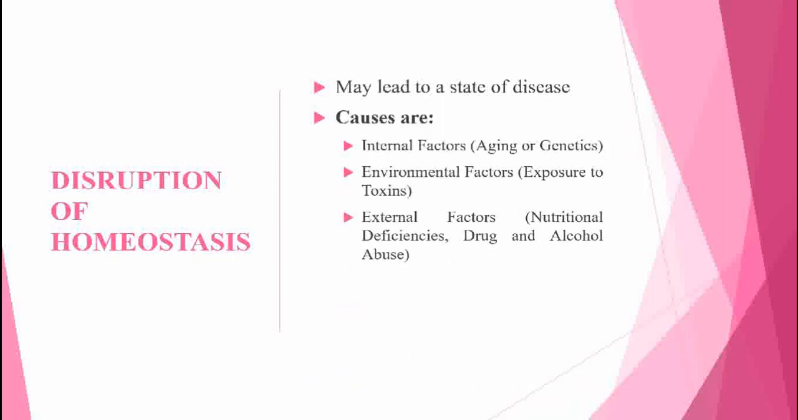Disruption of homeostasis. Disruption of homeostasis means that the body cannot compensate for any change of variable occurring in the body. It leads to the state of disease. This disruption can be due to internal factors such as aging or some abnormality that is passed on in genetics of a person. Environment affects homeostasis when body is exposed to any toxic substance in the environment, such as exposure to ozone or chlorofluorocarbons. External factors affect homeostasis if the person is not taking all the essential nutrients in required proportions, drugs, and alcohol abuse.